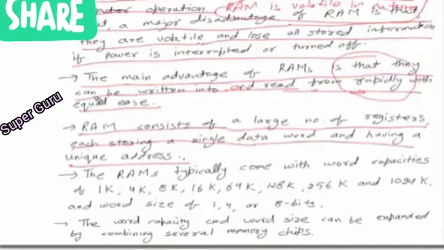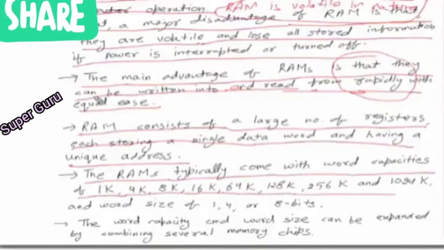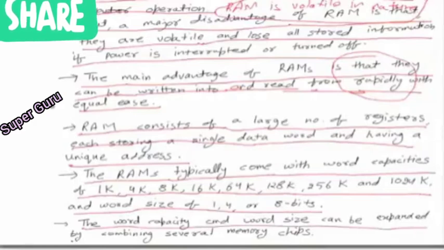The RAMs typically come with word capacities of 1K, 4K, 8K, 16K, 64K, 128K, 256K and 1024K, and word size of 1, 4 or 8 bits. So the maximum word size in the RAM is 8 bits, but if you want more, we can use many memory chips. The word capacity and word size can be expanded by combining several memory chips.